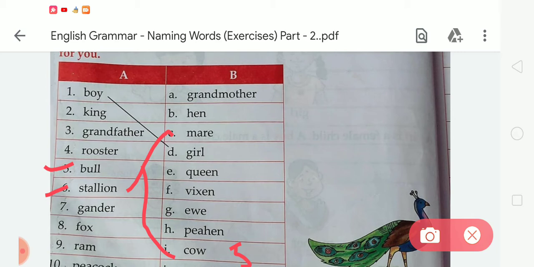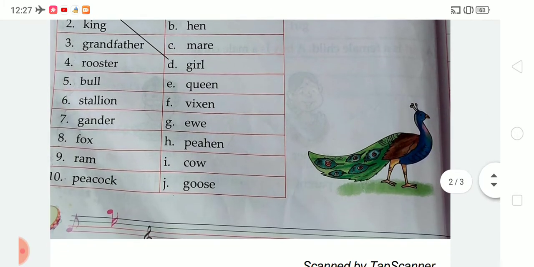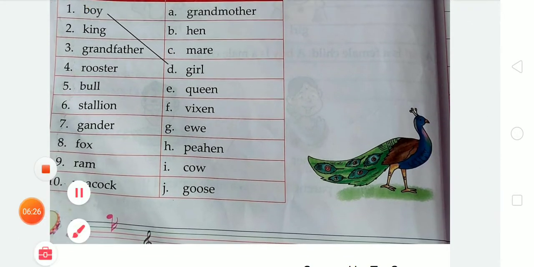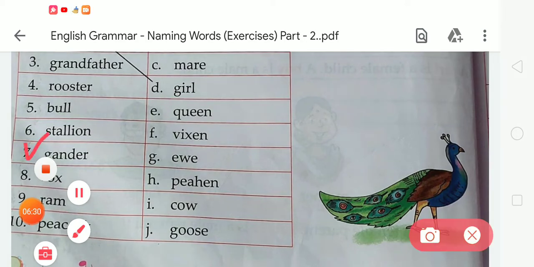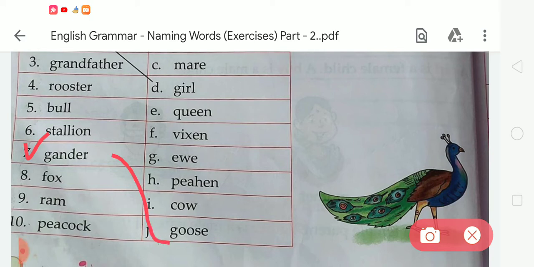Okay, now the next number 7 is gander. So we have to match number 7 with J, that is goose. The female word of gander is goose.